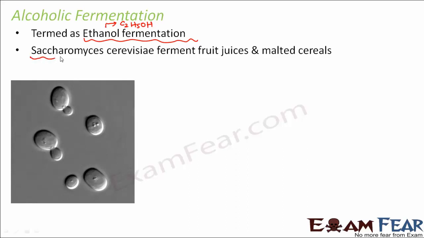The yeast Saccharomyces cerevisiae ferments the fruit juices and malted cereals. So what will the fruit juice or the malted cereal be made up of? The malted cereal will contain the sugar called maltose. Similarly, the fruit juices will contain fructose, sucrose.